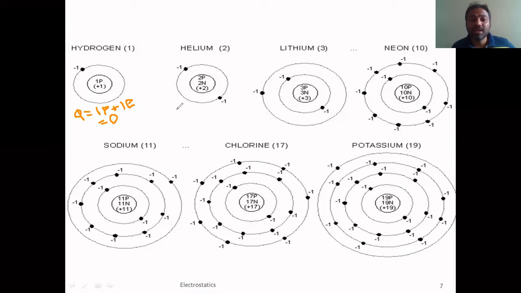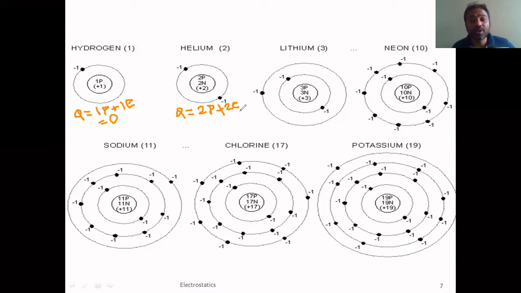Similarly, even here, the total charge of this helium atom comes out to be 2 protons and 2 electrons.